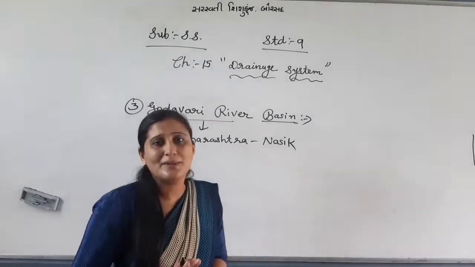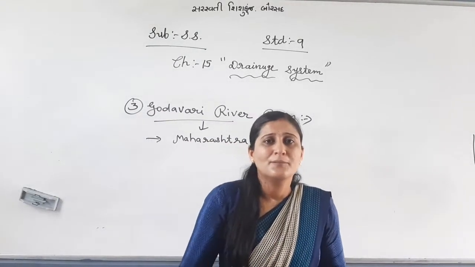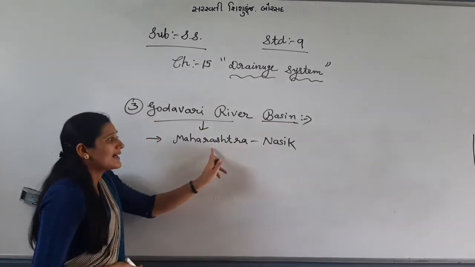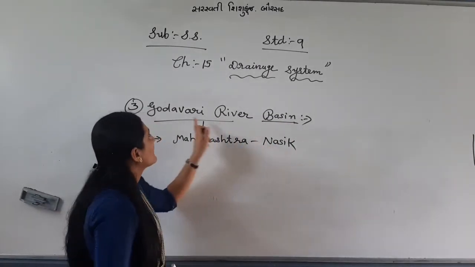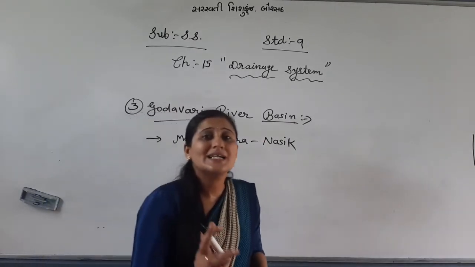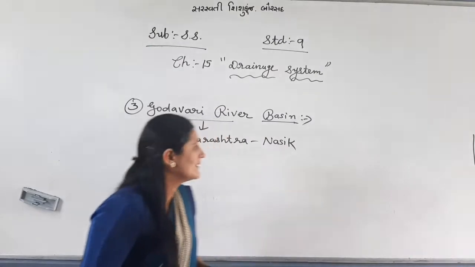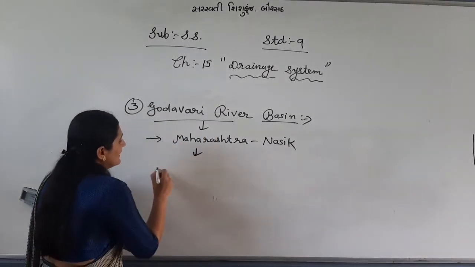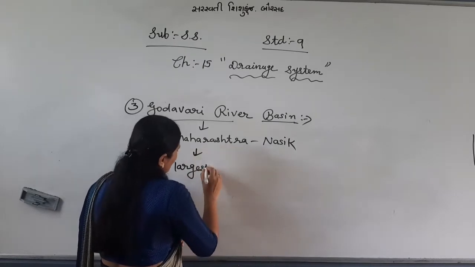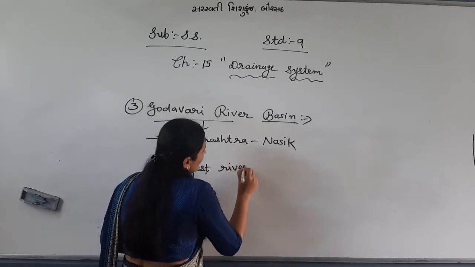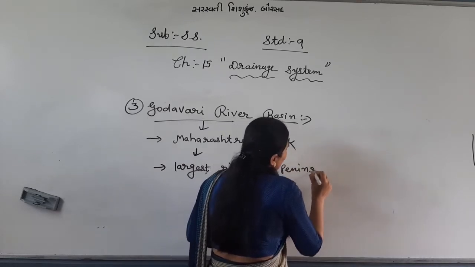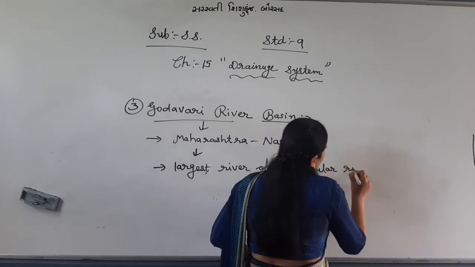See, Godavari river originates from Maharashtra, Nasik district. You all are very familiar. You are going for means traveling Bombay and all, Nasik to Bombay, right? So in Maharashtra, Nasik district is there. From there, Godavari river originates. And let me tell you, this is the largest river of peninsular rivers.